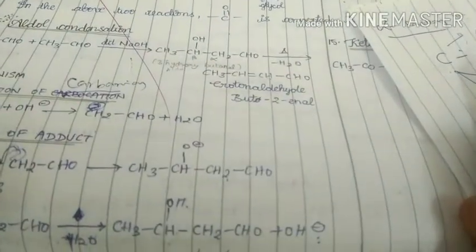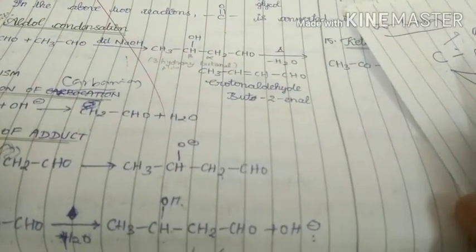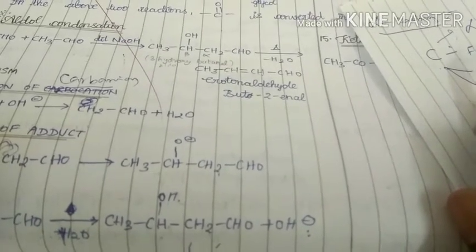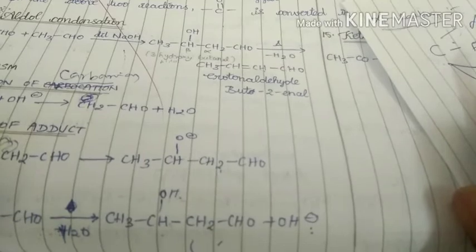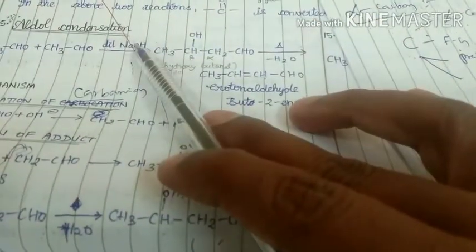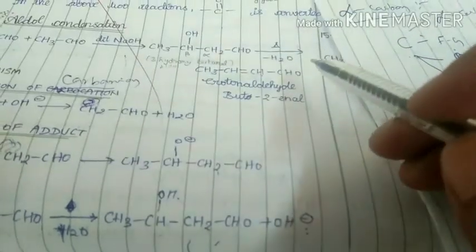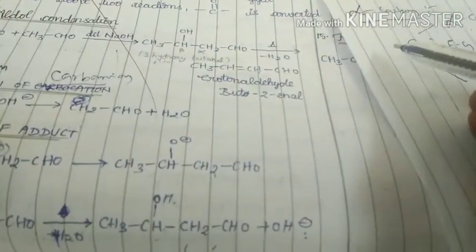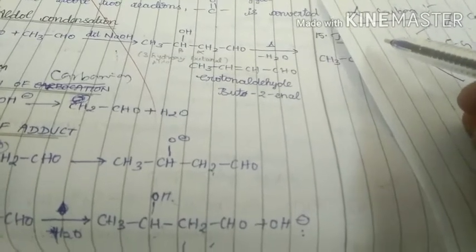Good morning, students. Now we are discussing chemical properties of aldehydes and ketones. Till now we discussed some properties. There are some more properties regarding them. Among them, the first one is aldol condensation. Before going to discuss this one, I will discuss some points regarding it. This is also one of the very important named reactions.